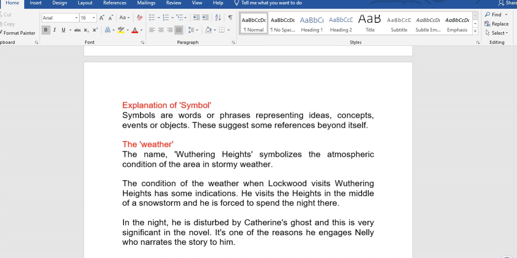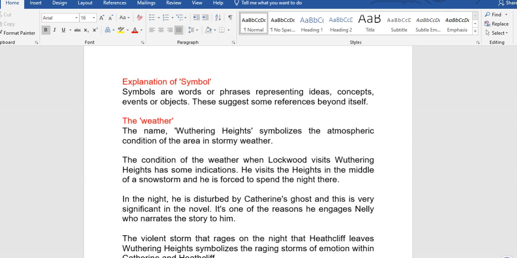Explanation of symbol. You still need to explain any term that is mentioned there. That is, any term mentioned in the question should be explained. Symbols are words or phrases representing ideas, concepts, events, or objects. This suggests some references beyond itself.